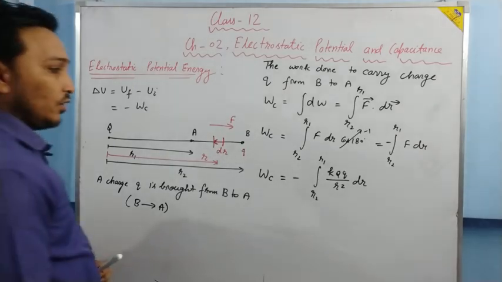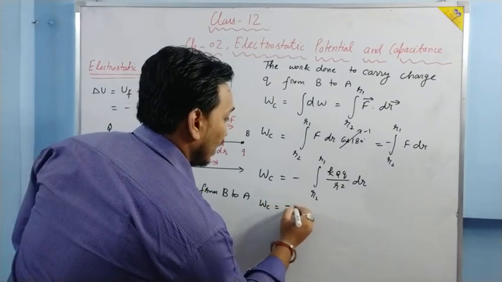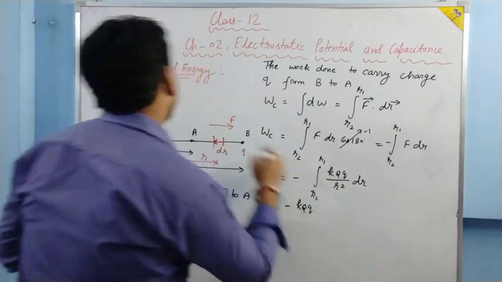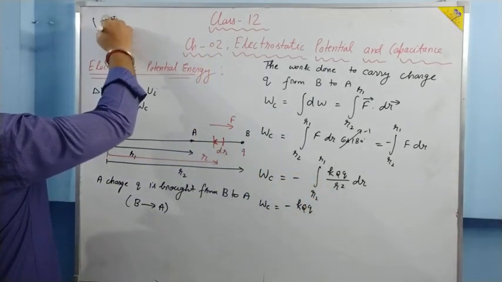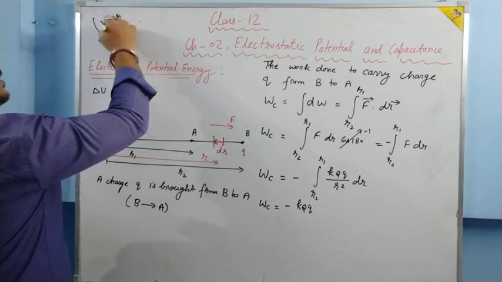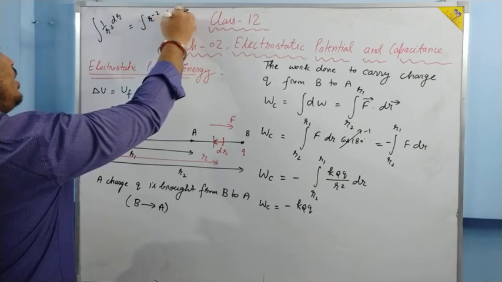Now just see, K capital Q small q comes out of the integration, and we will have integration of 1 by R square. Integration of 1 by R square will be what? R to the power 2, when it goes up in the numerator, becomes R to the power minus 2.